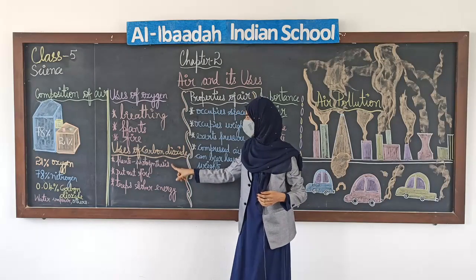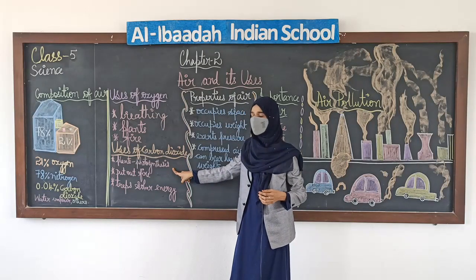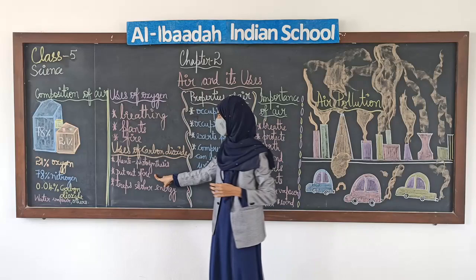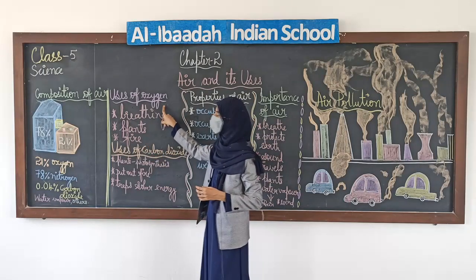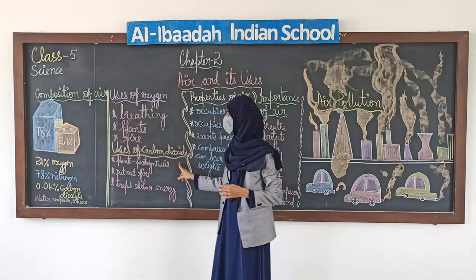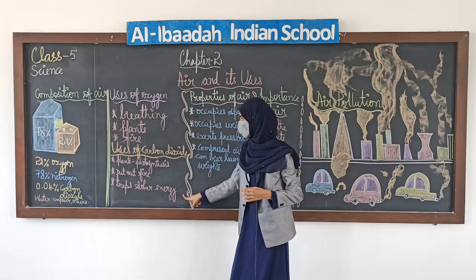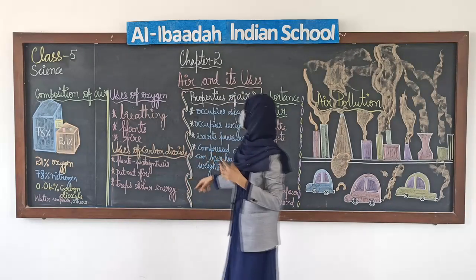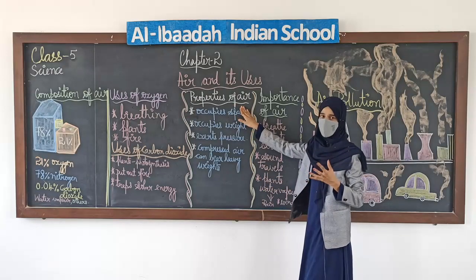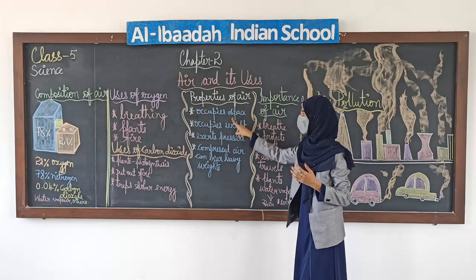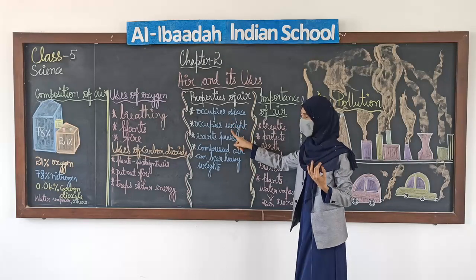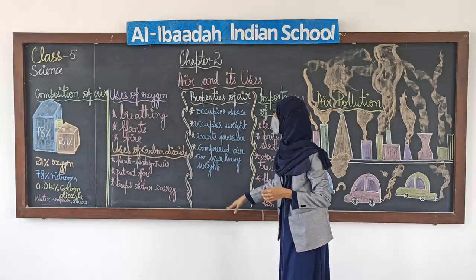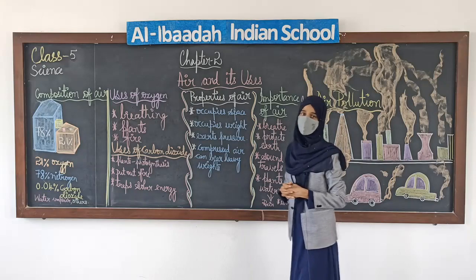And uses of carbon dioxide, see here: plants during photosynthesis take in carbon dioxide and give out oxygen, and it puts out fire. The fire is burnt in the presence of oxygen and it is put out in the presence of carbon dioxide. Next, carbon dioxide traps solar energy and it keeps the earth warm. Then we studied about properties of air. Air occupies space, air has weight, and it exerts pressure, and also compressed air can bear heavy weights, and all these I have shown you with experiments.